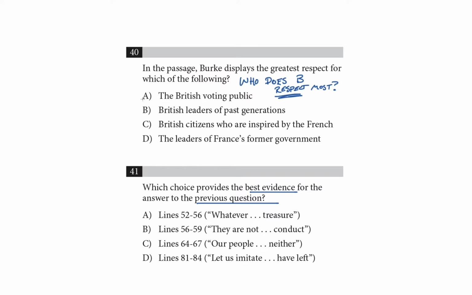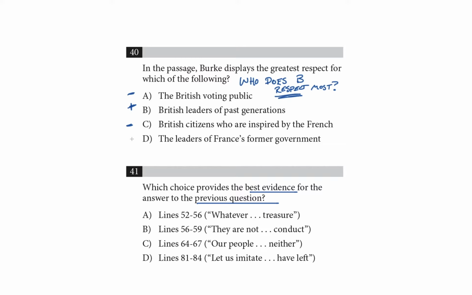I don't think so. Paragraph 1 made me think that Burke isn't a fan of what the people do. When leaders want to please the public, Burke says they make bad choices. So I'm going to put a little minus sign here. Does Burke respect British leaders of past generations? Yes, very much so. In paragraph 3, we saw that Burke was admiring how British leaders of the past preserved things and were cautious. Does Burke respect British citizens who are inspired by the French? No. In the last paragraph, Burke was saying he was really hoping that the British would not be inspired by what was going on in France, so he is not a fan of that.